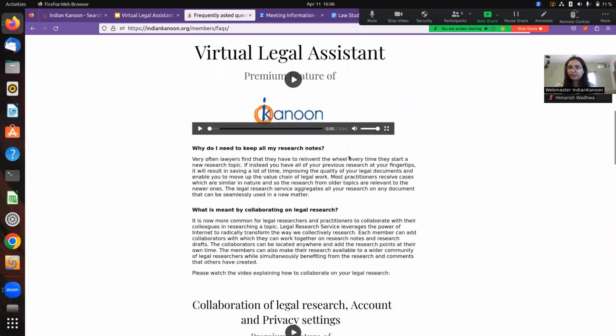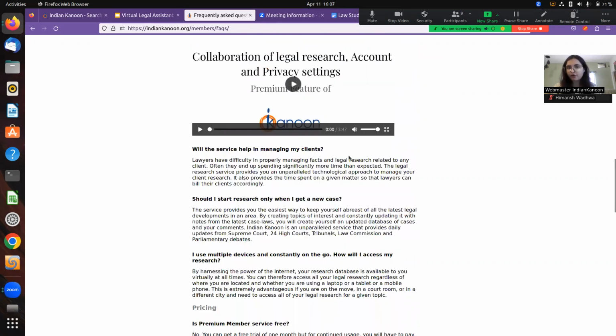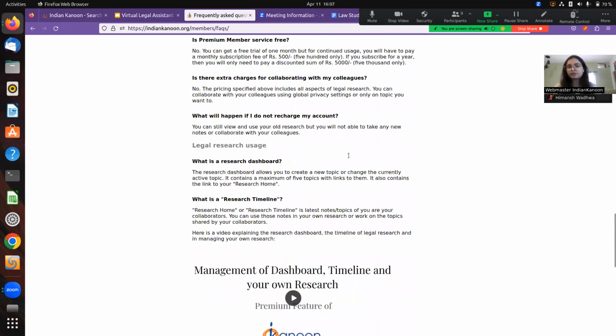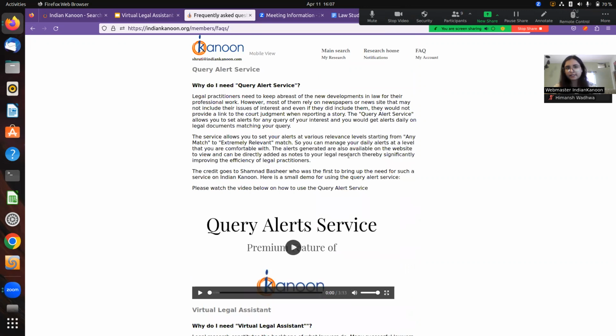And if you want more detailed step-by-step tutorials on each and every one of these tools, you can look at our FAQ page. All the tutorials are present there. Apart from this, if you have further queries, you can always reach out to us at webmaster@indiankanoon.com, where we handle most of the user queries.